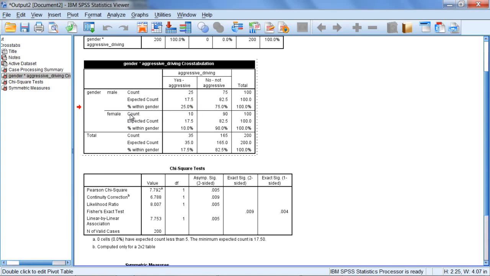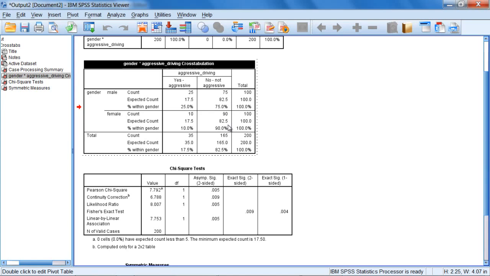Now let's move to females. For females, once again, we saw 10, but we expected 17.5. So you want to ask yourself the following question for females. Were there more females who engaged in aggressive driving behavior than expected, or were there fewer females who engaged in aggressive driving than expected? And here, since we saw 10 in our study and we expected 17.5, this indicates that fewer females engaged in aggressive driving behavior than expected. If we move to the not aggressive column, we'll find the exact opposite pattern, and it's actually redundant.